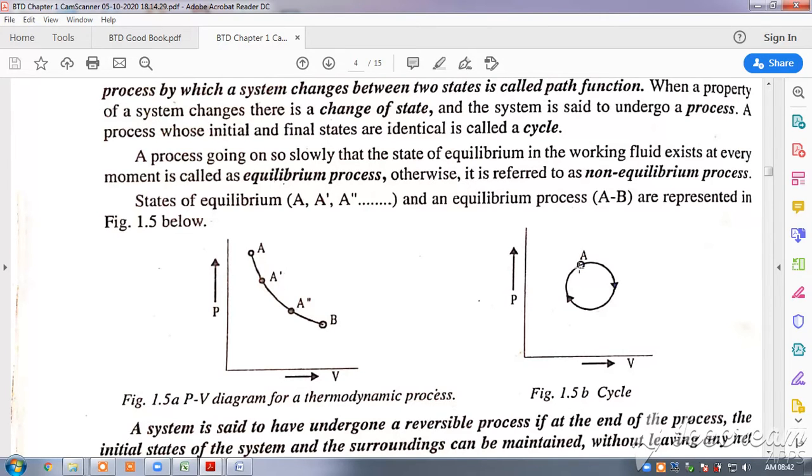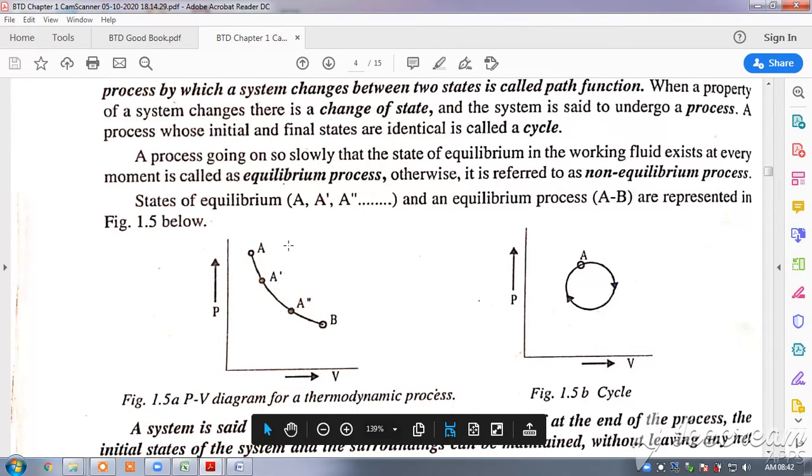But if the system from A undergoes some process, there is a change in pressure, there is a change in volume, but again ultimately it ends up in the same initial state, then it is known as a cycle.